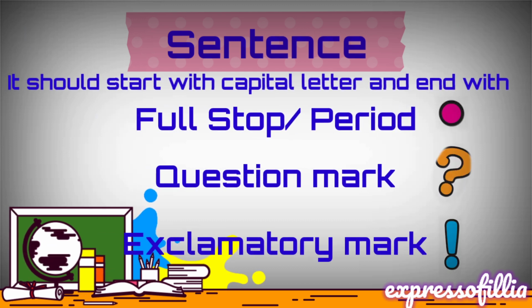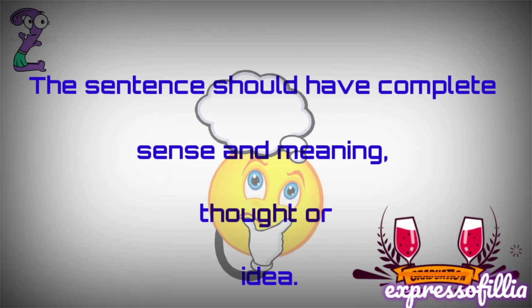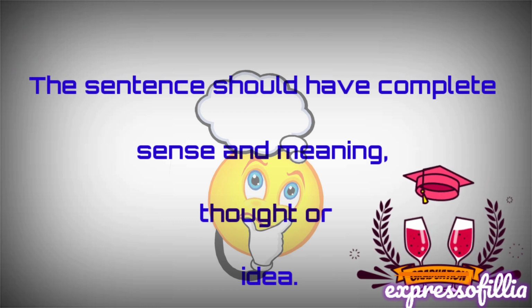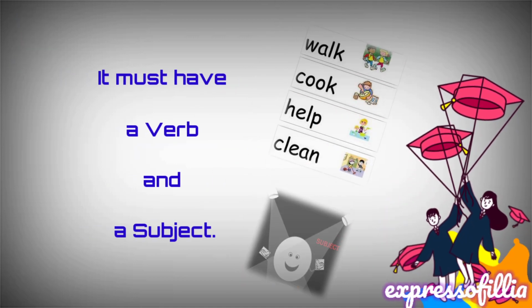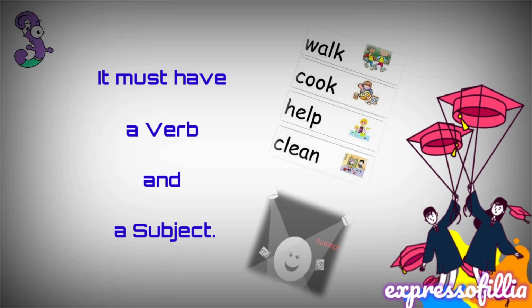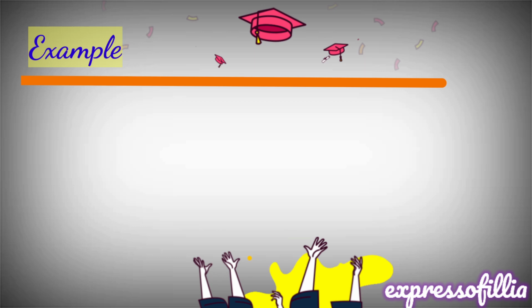So let's see what a sentence looks like. It should start with a capital letter and end with a full stop or a question mark or an exclamatory mark. The sentence should have a complete sense and meaning, thought or an idea. It must also have a verb and a subject. Verb is an action word. A subject is a doer of the sentence. Let's see and learn this with the help of an example.